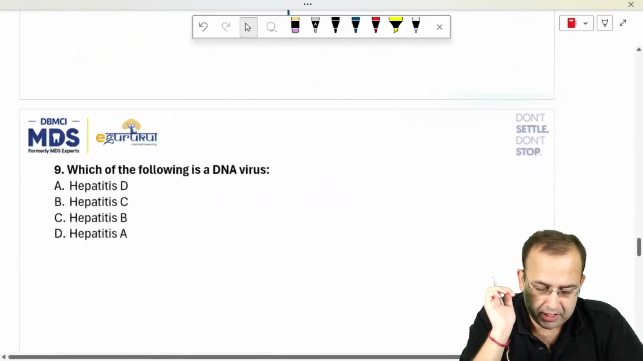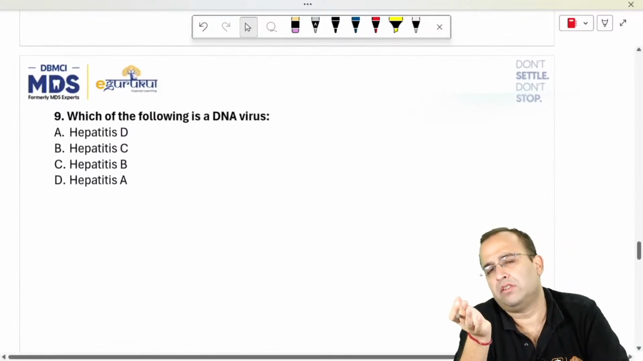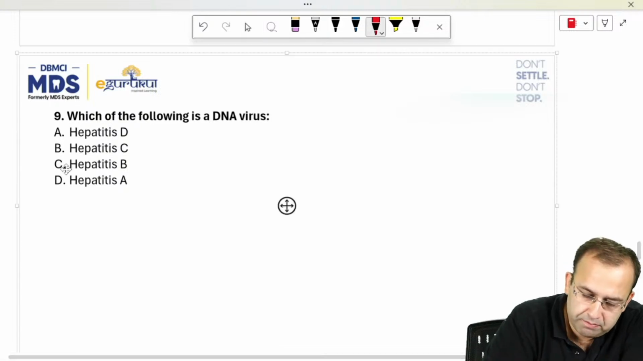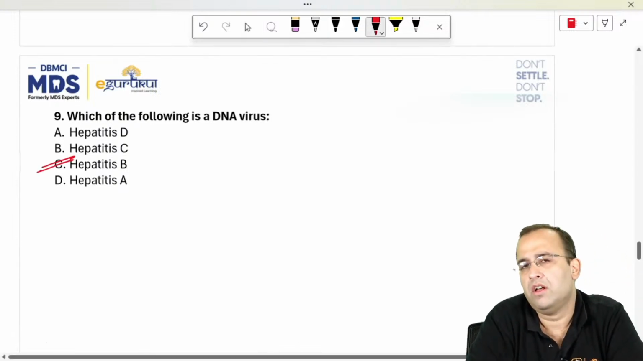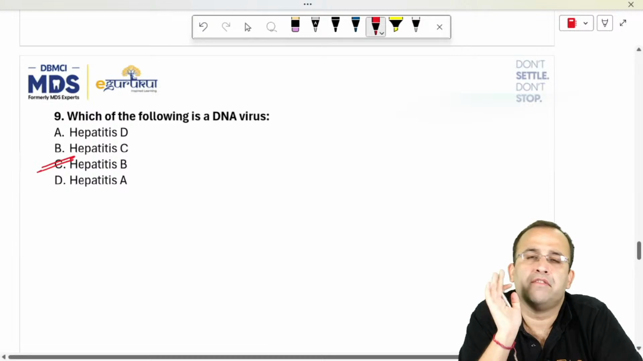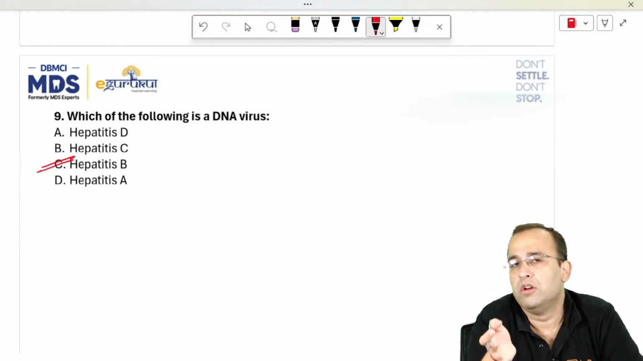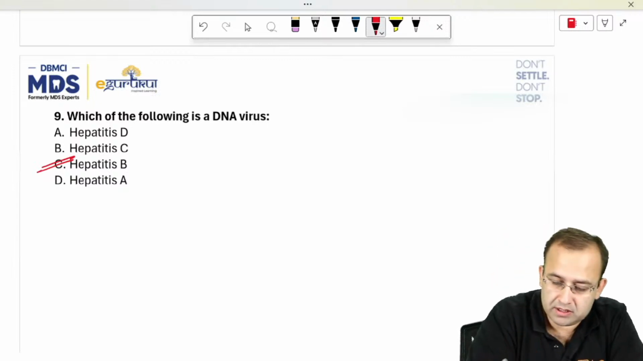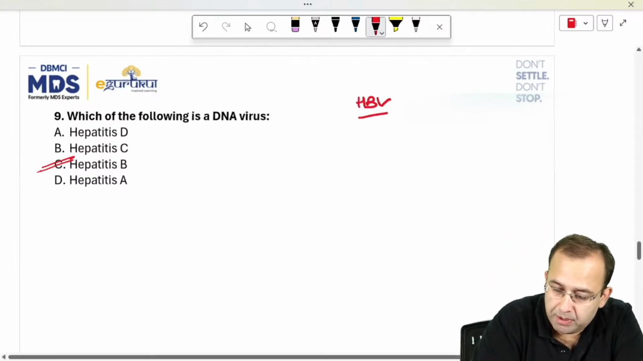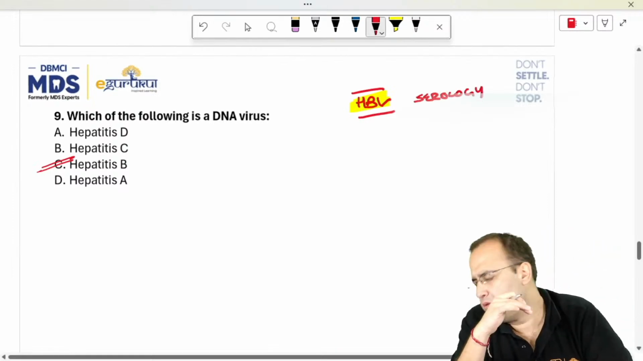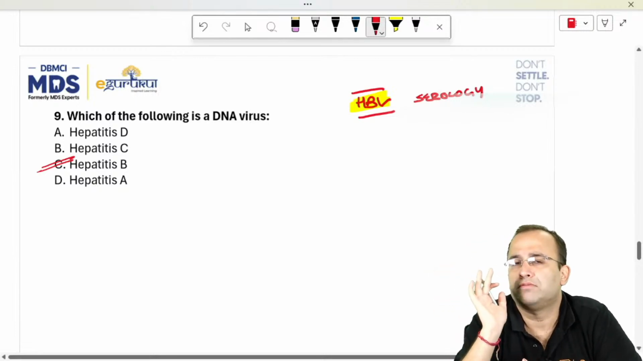Next question, which of the following is a DNA virus? All hepatitis viruses are RNA viruses except hepatitis B virus, which is a DNA virus. All others are RNA viruses. In last time's NEET MDS PYQ, there was a question on hepatitis B virus serology. So hepatitis B is very, very important. We'll be discussing the serology of the same also, totally in a separate topic, not today.